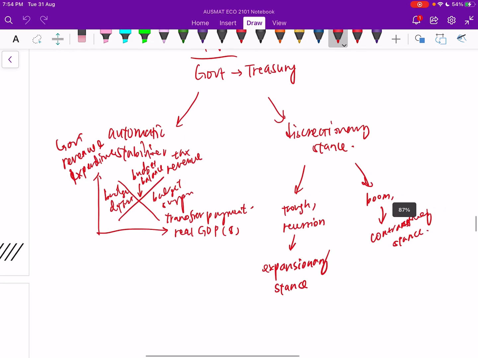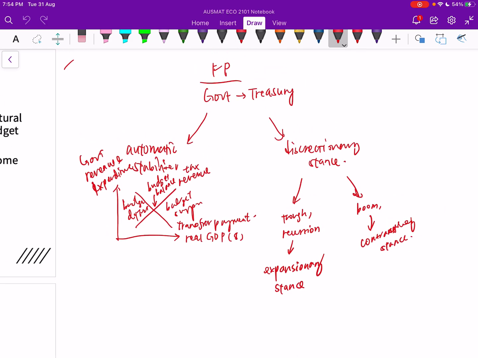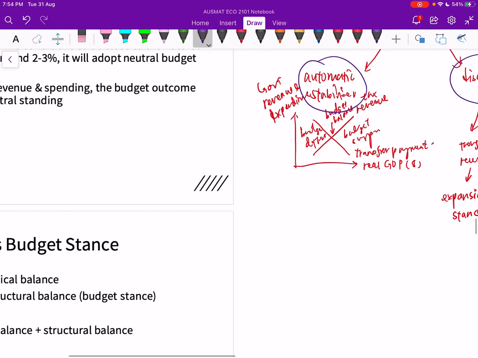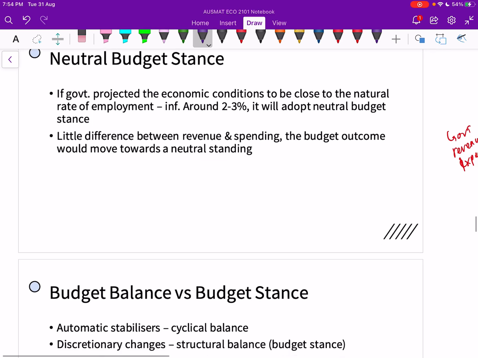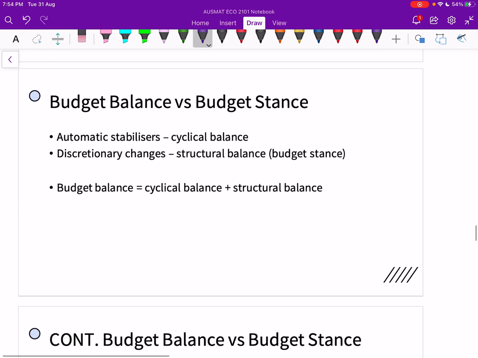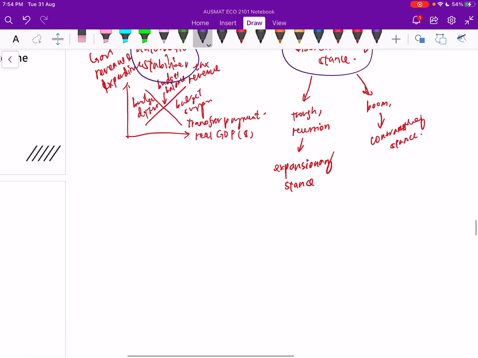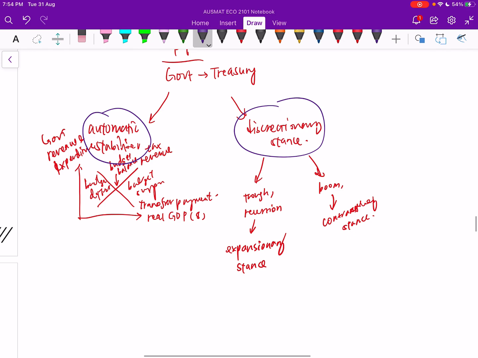Now, because this is fiscal policy, automatic stabilizer as well as discretionary stance, they both are fiscal policy. So what you will be seeing is this part here, right? In the sense of a budget balance, we can categorize these two balances of government expenditure and government revenue into two different names.